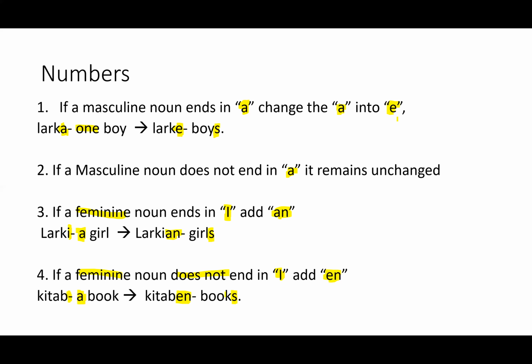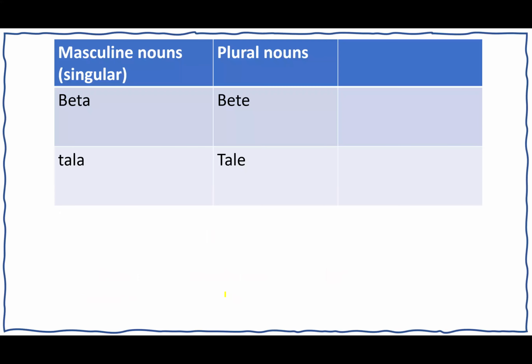Okay, let's do some examples. So beta, that is a masculine noun. It ends in A. If a masculine noun ends in A, we add E at the end. Beta, that's one son, and bete is more than one. Tala, that is a masculine noun, ends in a. We remove the a and we add e at the end. So tale. Tala is one lock. Tale is more than one lock. So locks, that is the plural.